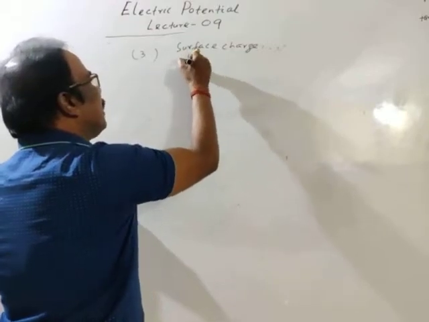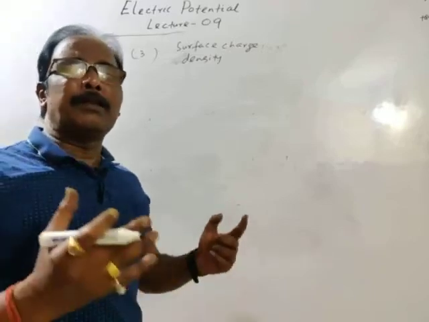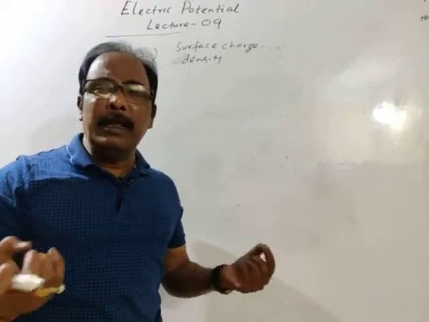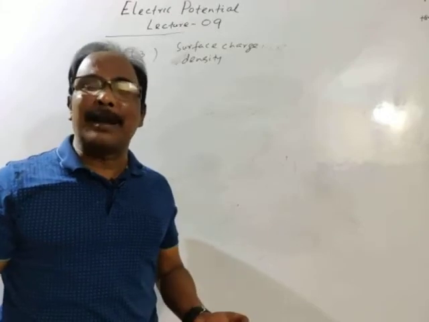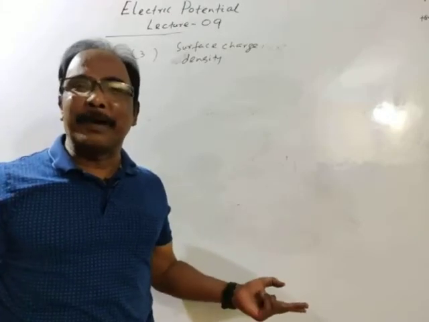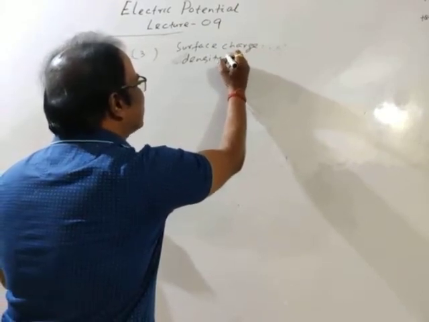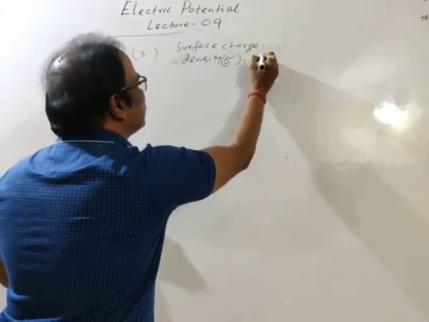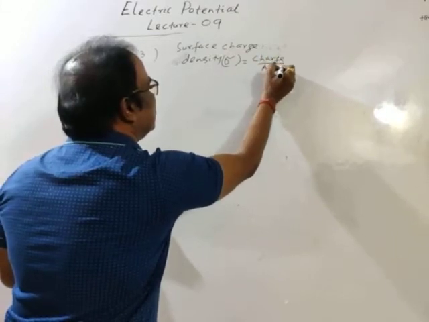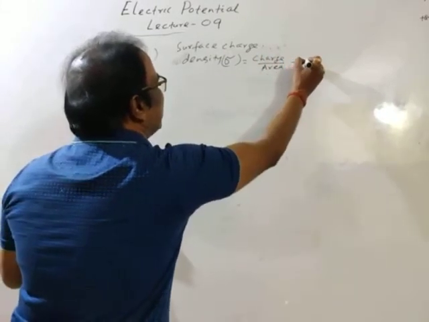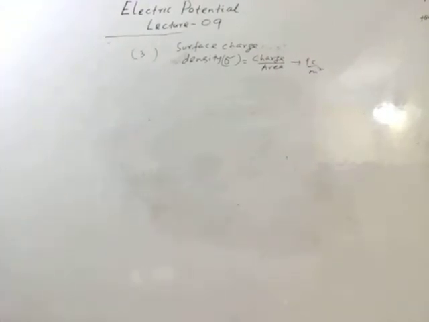See, linear charge density, charge per unit length. Surface charge density is charge per unit area. So, if I take surface charge density sigma, then this is charge per unit area, means unit is coulomb per meter square.